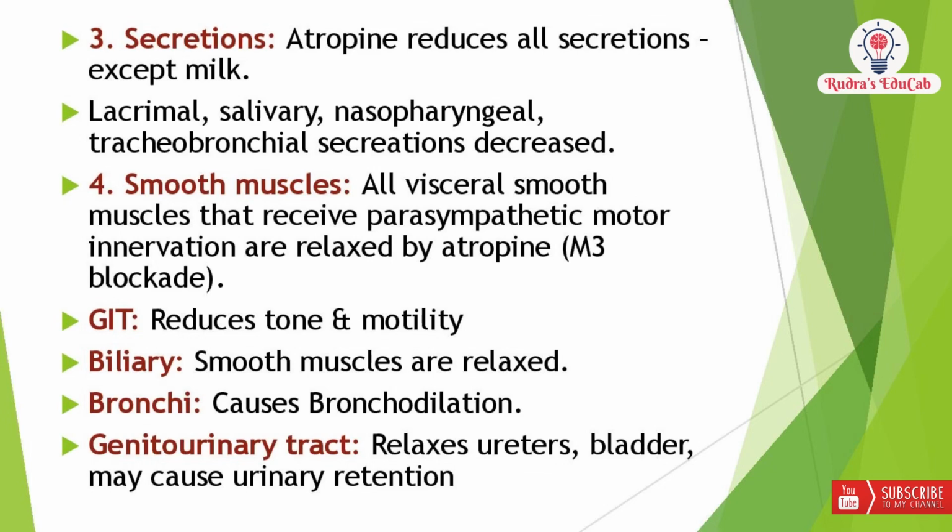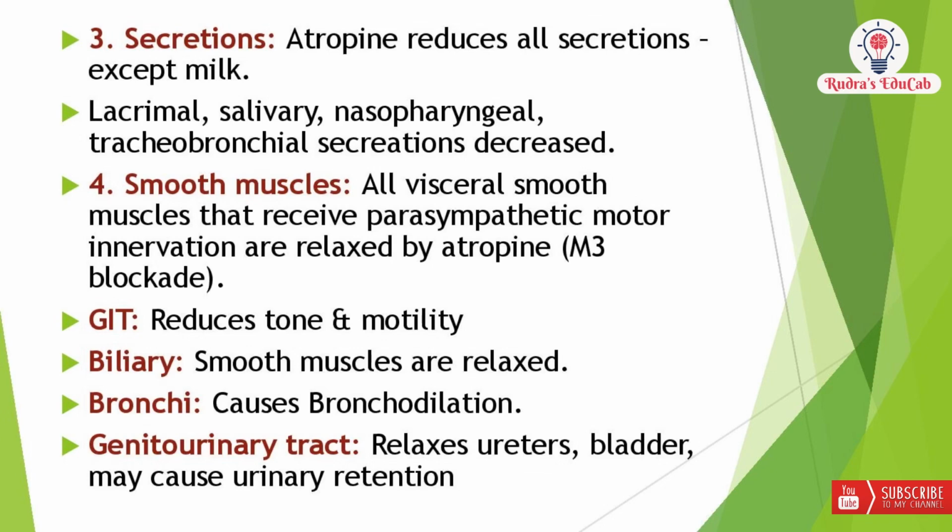And coming to the next one, smooth muscles. All the visceral smooth muscles that receive parasympathetic motor innervation are relaxed by atropine. Relaxation of this smooth muscle leads to different actions on the different organs. Coming to the GIT, atropine reduces the tone and motility.